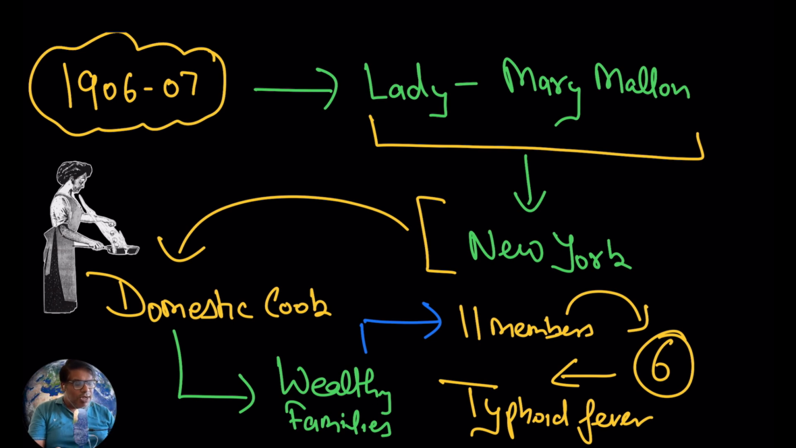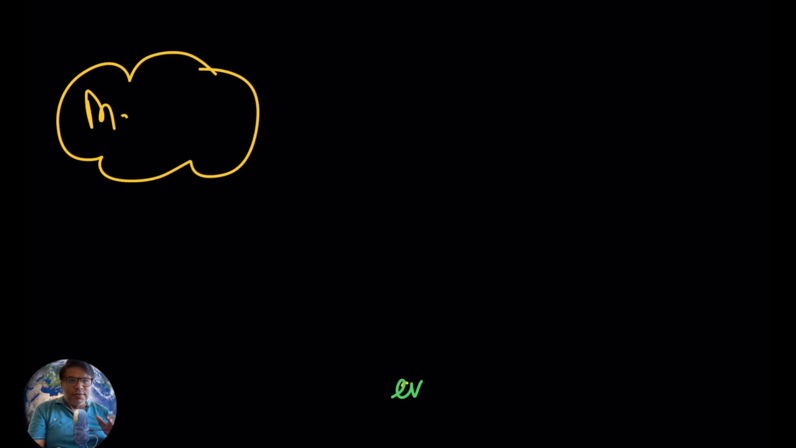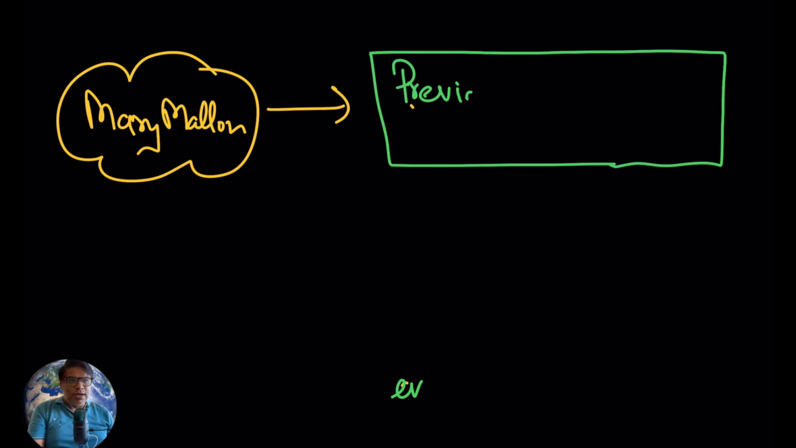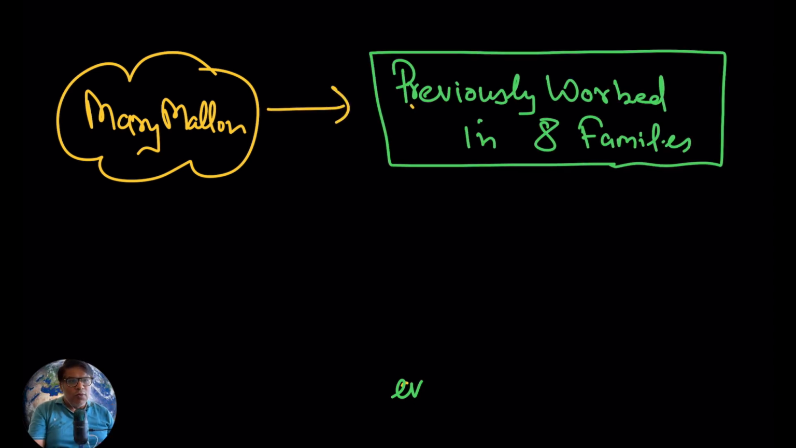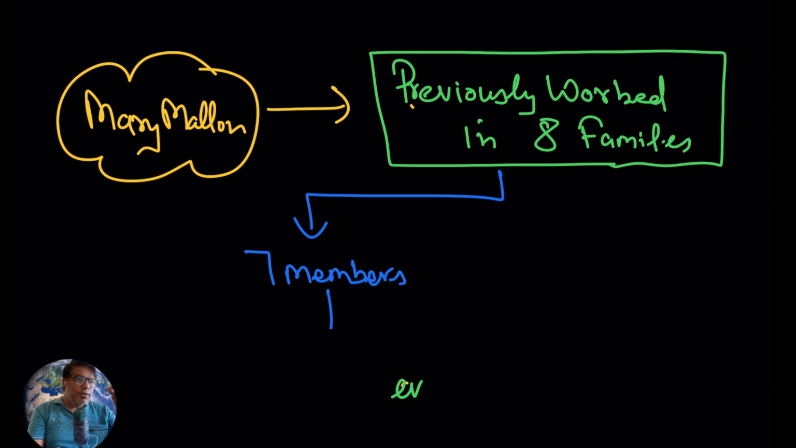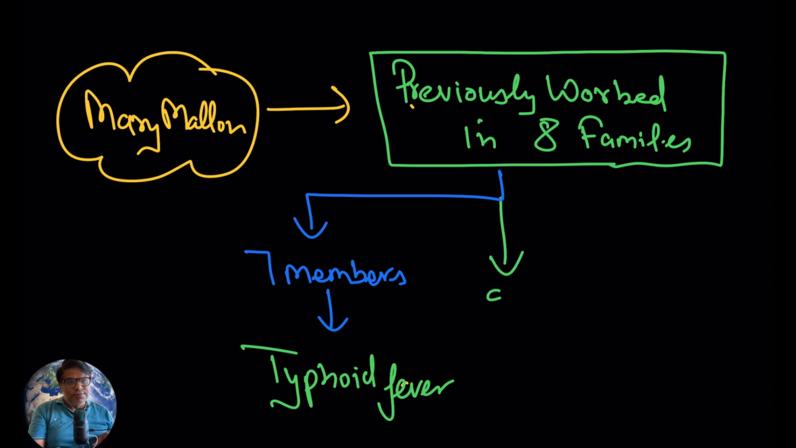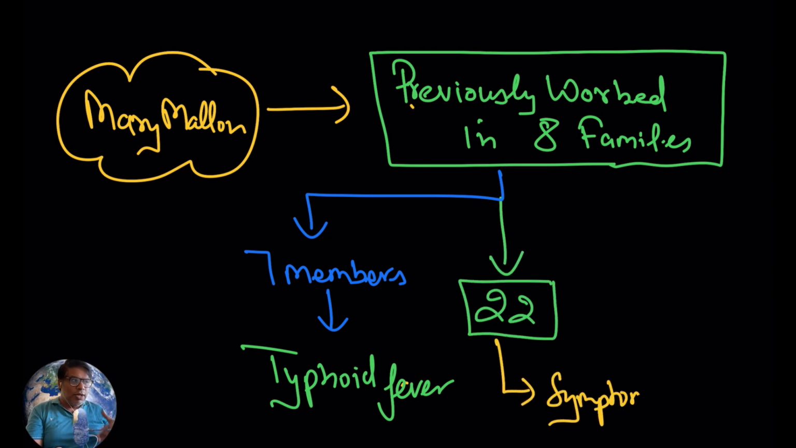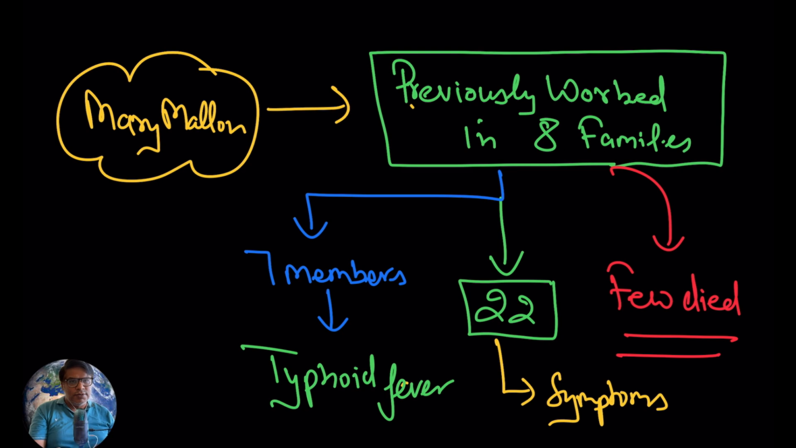Investigation started. Doctors and scientists started the investigation. Scientists concluded that Mary Mallon had previously also worked in 8 families, and they found that 7 members of these 8 families also suffered from typhoid fever. In total, 22 individuals showed the symptoms of typhoid, and a few individuals died due to typhoid.